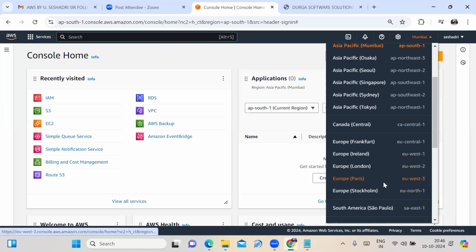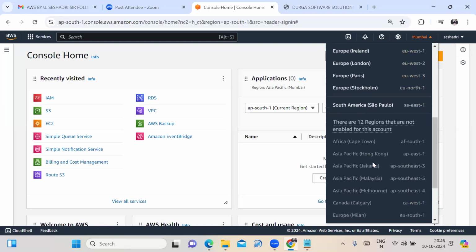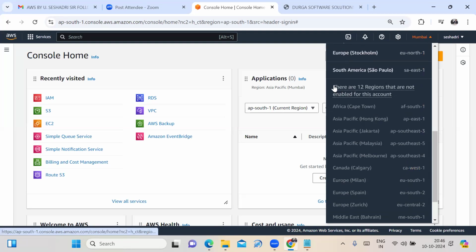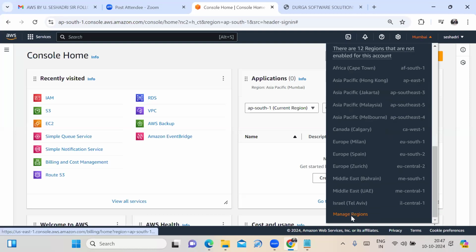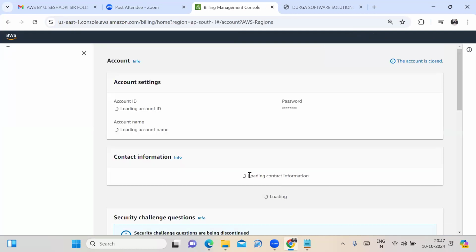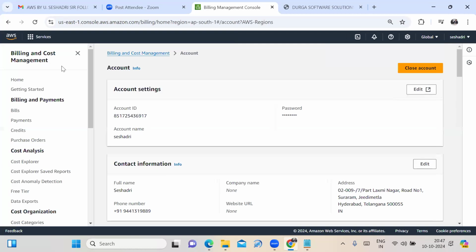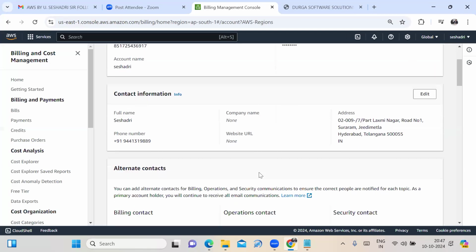You scroll down, friends. Here, it is representing some more regions. There are 12 regions that are not enabled for this account. If you open your AWS free tier account, 13 regions are not enabled for this account. Sir, I need to enable those regions. See that, here you go for the manage regions option. Then it opens billing and cost management. We have to scroll down.